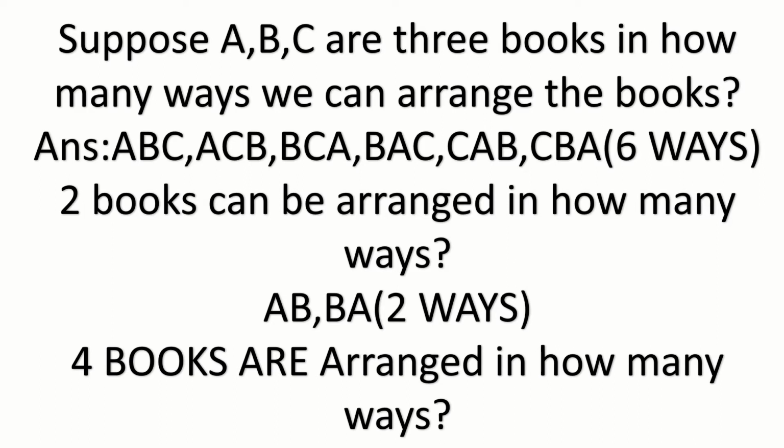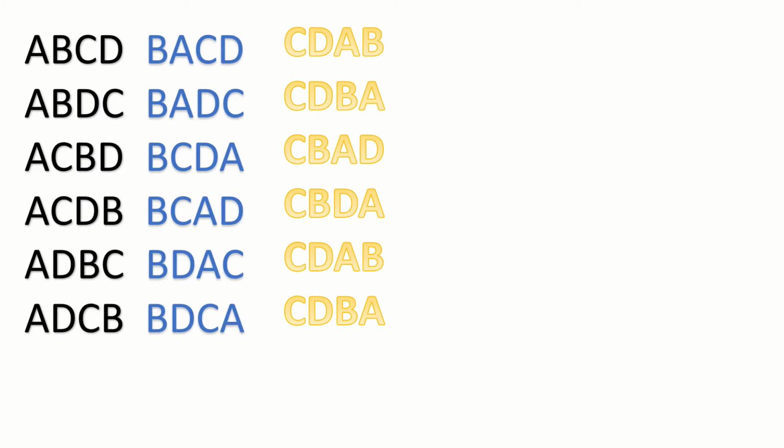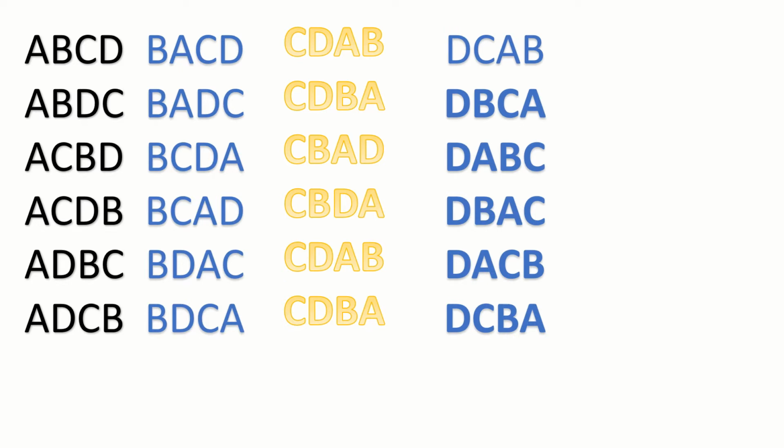Suppose four books are there. In how many ways can you arrange them? Suppose A, B, C, D are the four books. Starting with A, you can arrange in six ways. Starting with B, you can arrange in six ways. Starting with C, six ways. Starting with D, six ways.